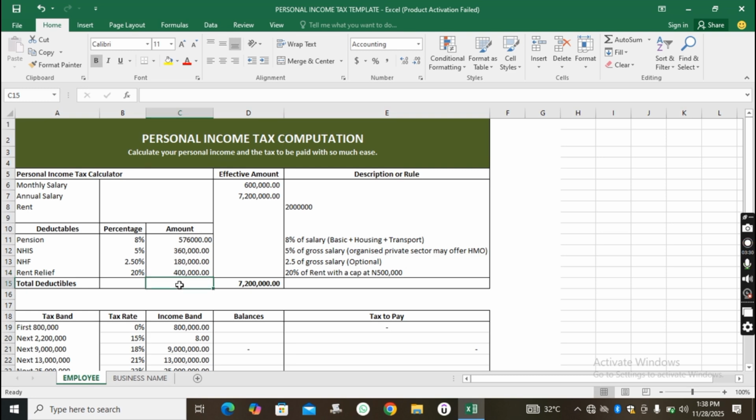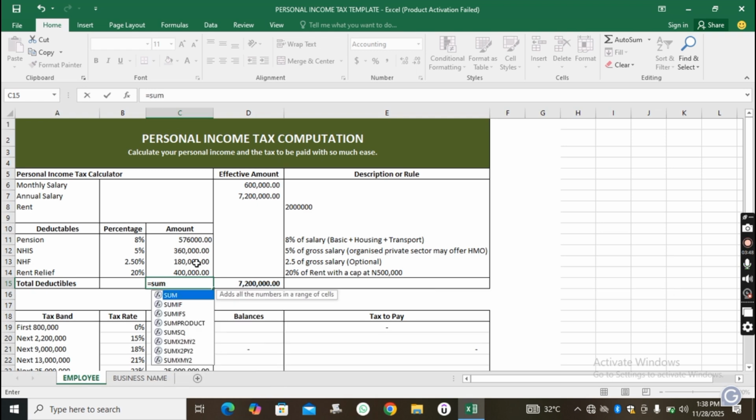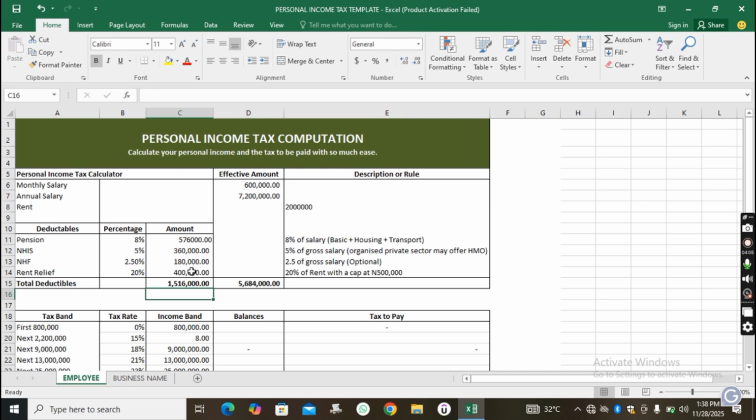So having gotten this, it is now time for us to calculate our total deduction. So here we'll sum up. We'll say equals sum, open bracket, this, comma, this, comma, this, comma, and this, close bracket, enter button, and we will now have our total deductibles. I am using this opportunity to even teach you Microsoft Excel basic formulas as we compute. So you see, you're getting a lot of value in this video.